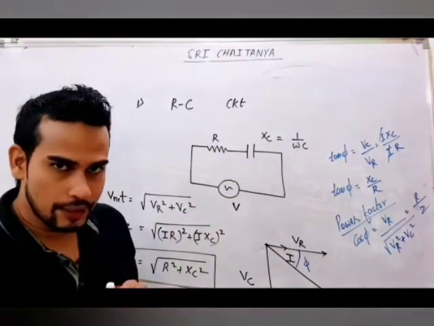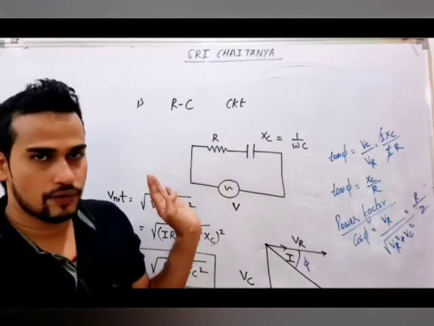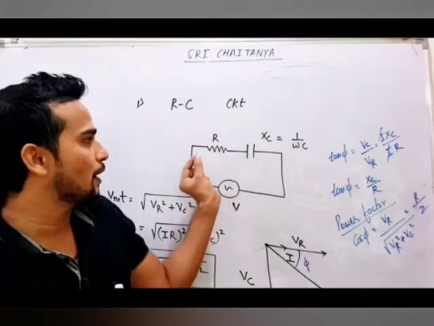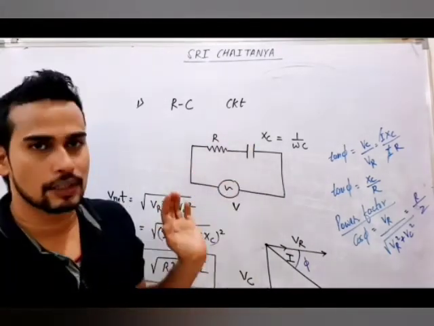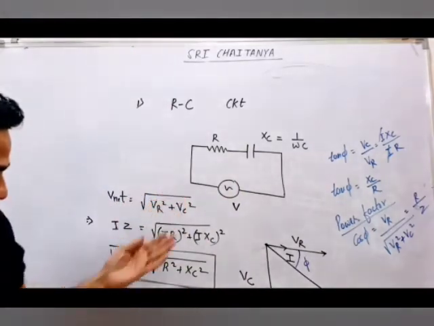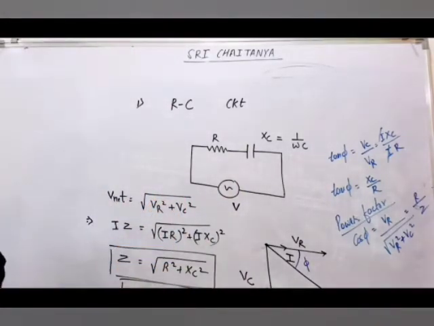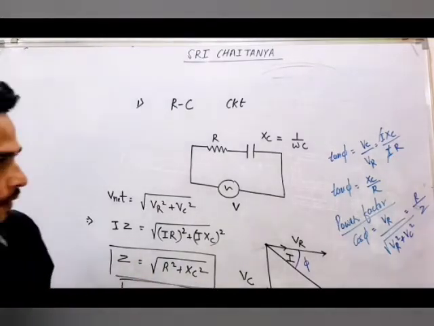Second important point, this will have impedance Z. Z will be under root of R square plus XC square. If you know Z, you can find RMS current. If VRMS is given, you will get IRMS. If you get IRMS, you can get peak current also.